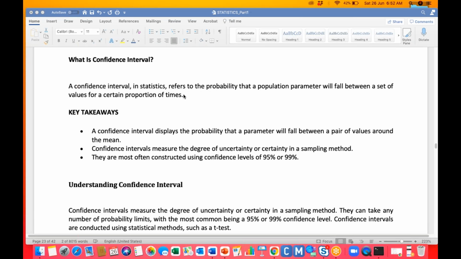Confidence intervals in statistics refer to the probability that a population parameter will fall between a set of values for a certain proportion of times. For example, we calculated the mean of the sample, but I want to estimate the population mean, then you can calculate the confidence interval: the mean plus or minus the margin, CI means confidence interval.